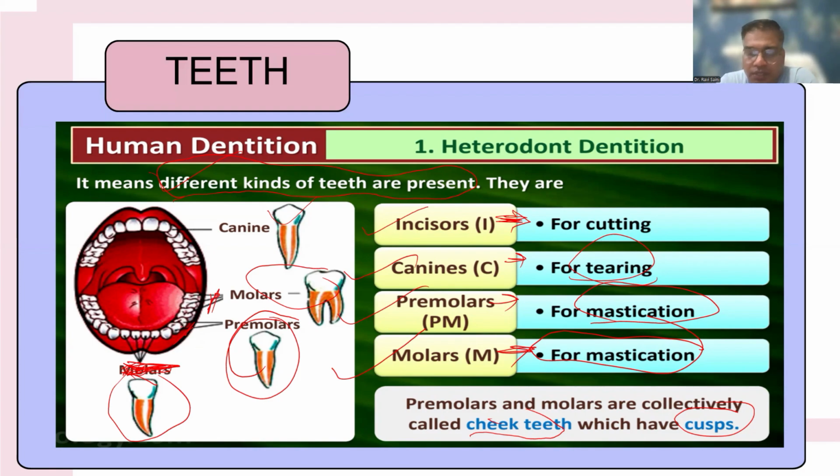Incisors are for cutting, canines for tearing, premolars for mastication, and molars also for mastication. These different kinds of teeth do different purposes, and that is what we call heterodont dentition.